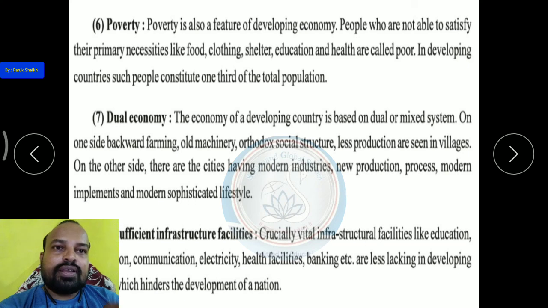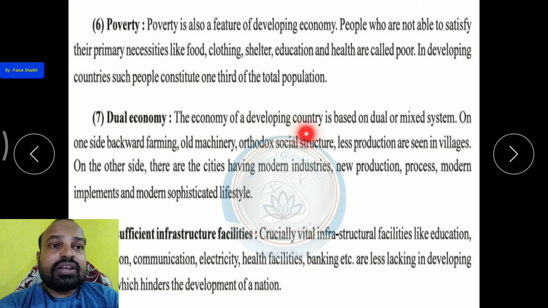Number 7, dual economy. Let us see what the dual economy is. Why is there a dual economy in the same country? So the economy of developing countries is based on a dual or mixed system. On one side, backward farming, old machinery, orthodox social structure, and less production are seen in villages.